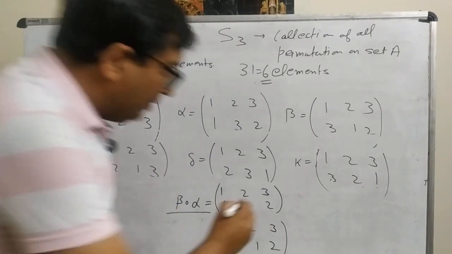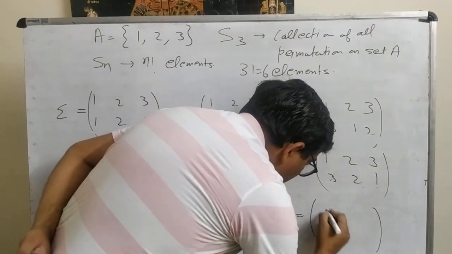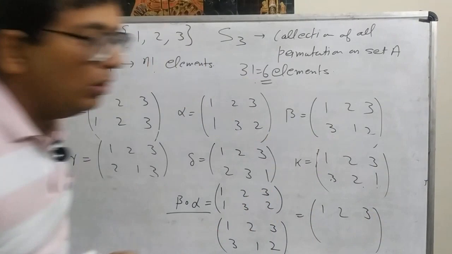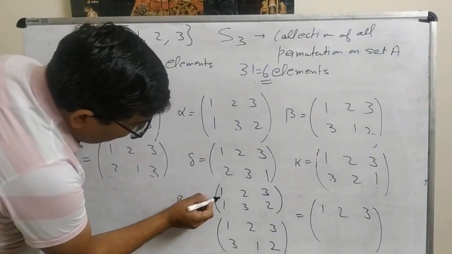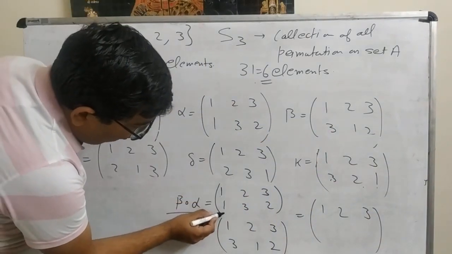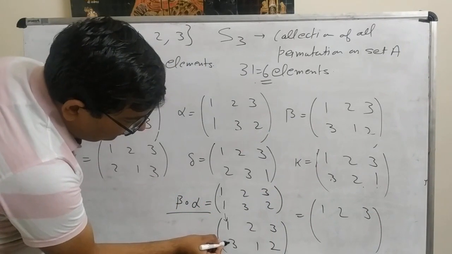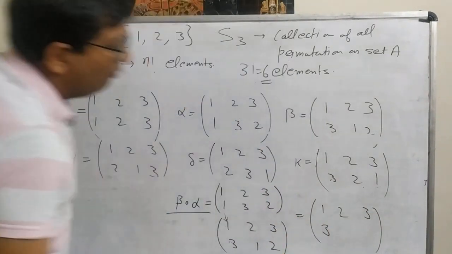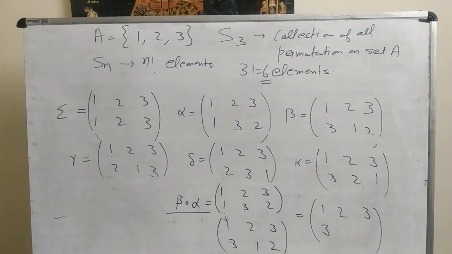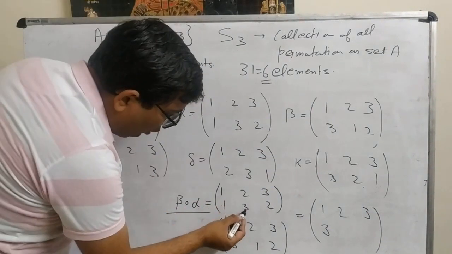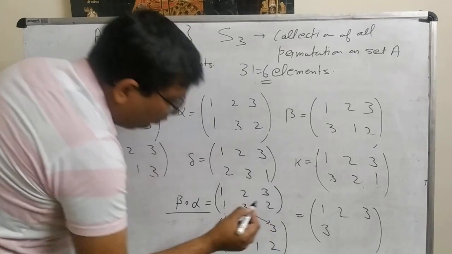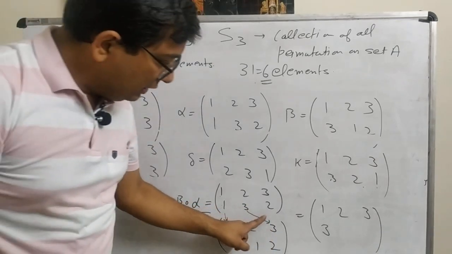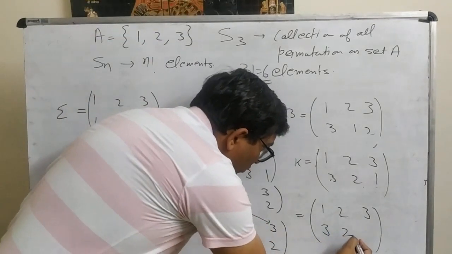Now beta of alpha means we will get a permutation from the set 1 to 3. Now see, 1 is mapped to 1 and here 1 is mapped to 2, so 1 is mapped to 2. Then 2 is mapped to 3, then 3 is mapped to 1.